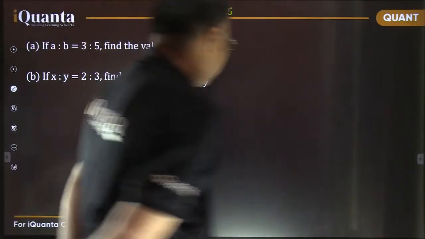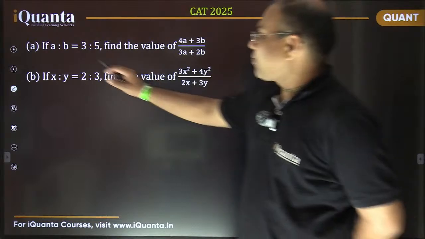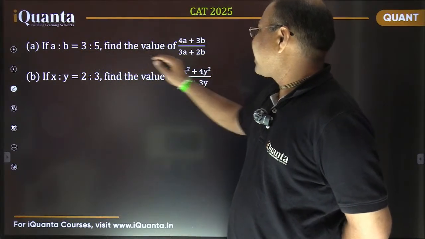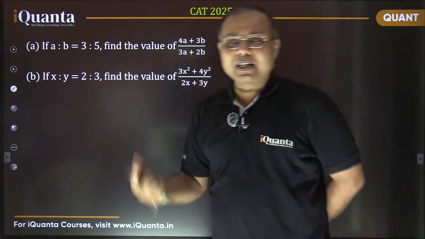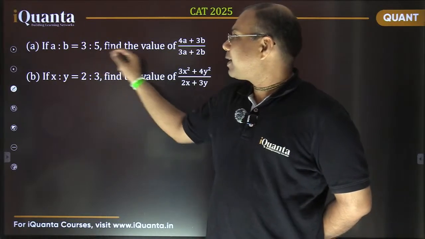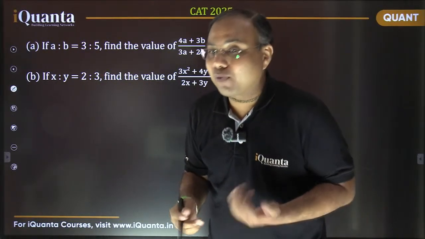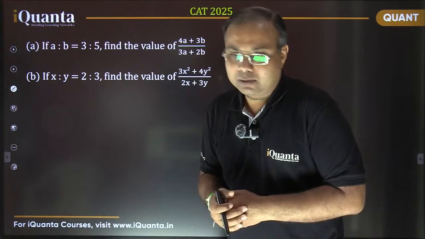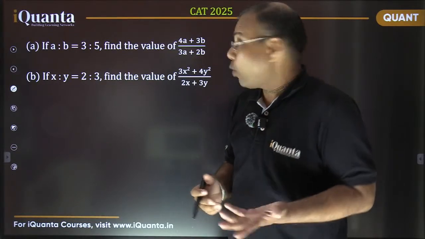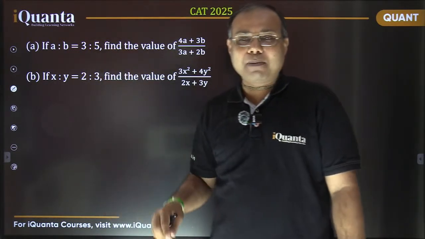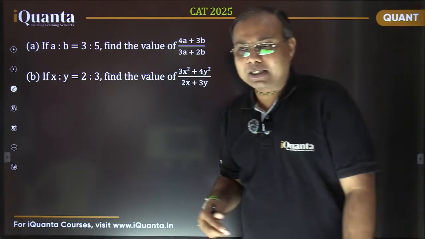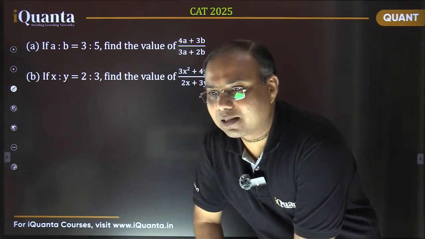Okay, so how to do it? Let's see. It says if A is to B is 3:5, then find the value of this expression. As we have already discussed, just by seeing the ratios, I don't know the values of A and B, right? Do we know the value of A and B? No, we don't know the actual values of A and B. So how to go about it? How to solve it?